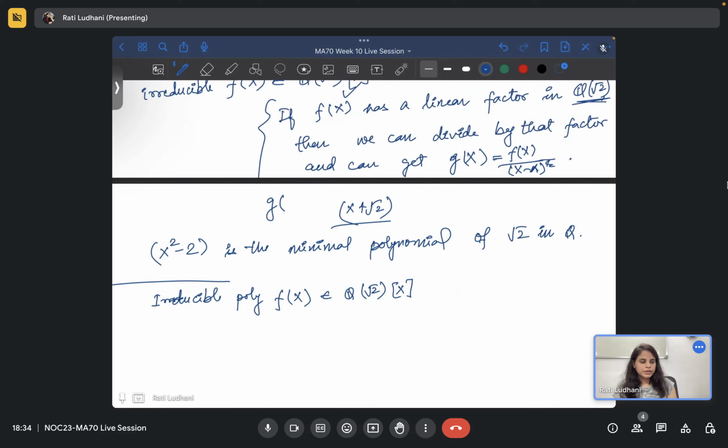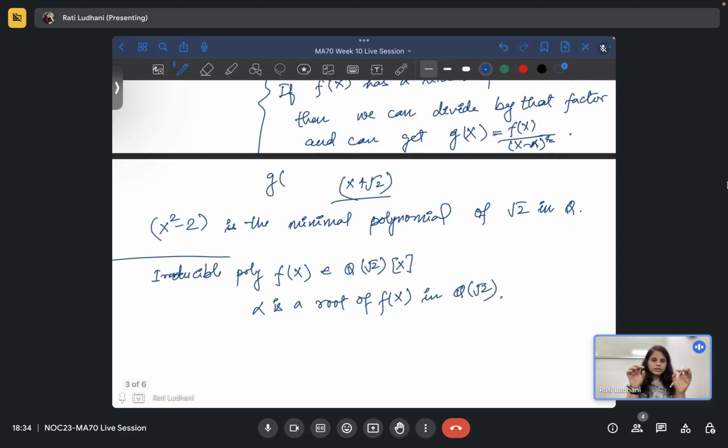You can actually get the intuition for how to do this question, because if you assume there is a root, like alpha is a root of f(x) in Q(root 2), then you have to say that all the roots are there, right? So that requires some checking.